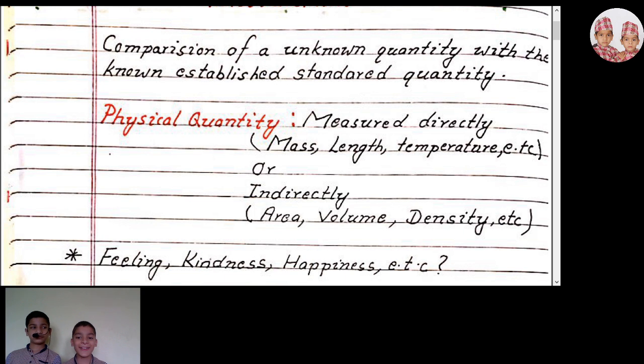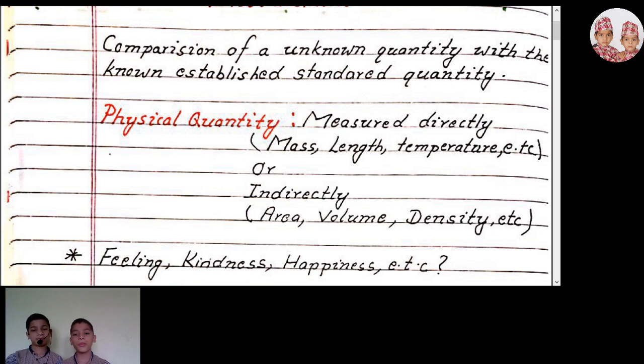Physical quantity. The quantities which can be measured directly or indirectly are physical quantities. What comes to your mind on hearing measured directly or indirectly? Measured directly means it can be measured directly by using an instrument. Mass, length, temperature, etc. are examples. Mass can be directly measured using a kilogram, and temperature can be directly measured using a thermometer.